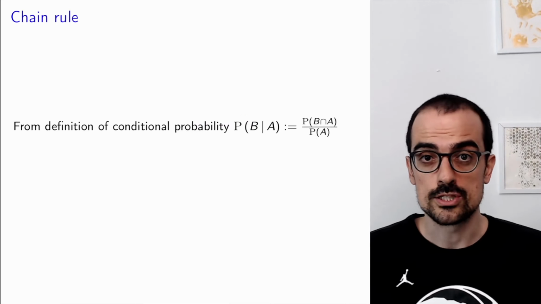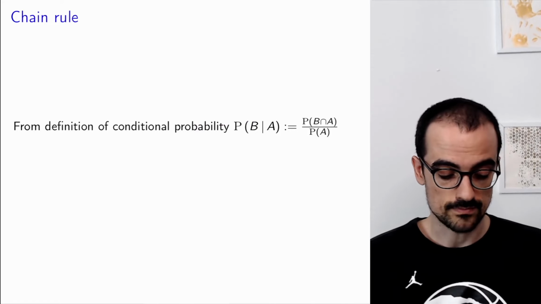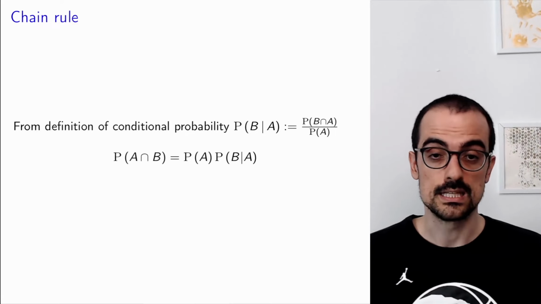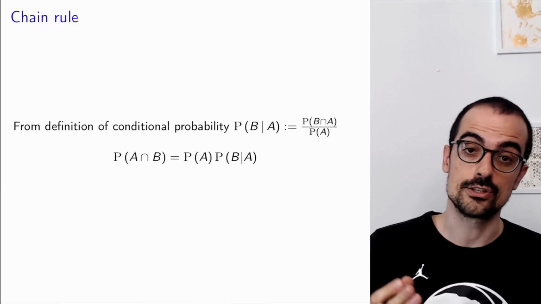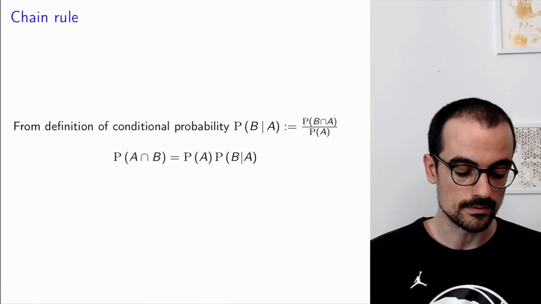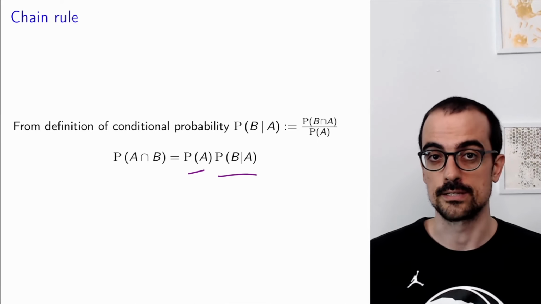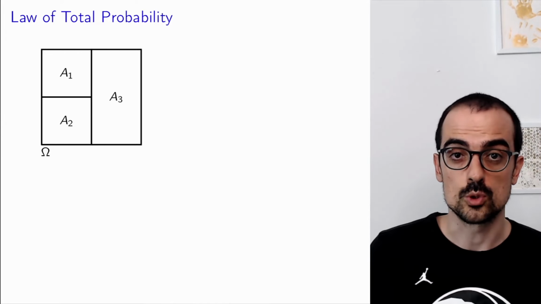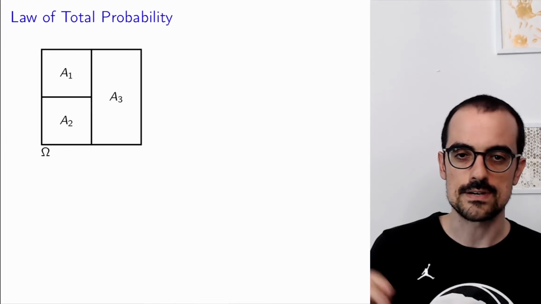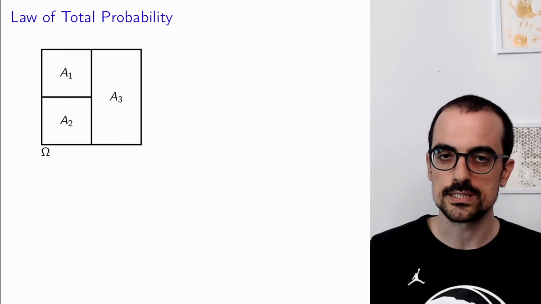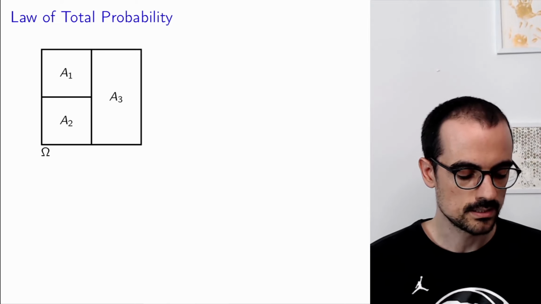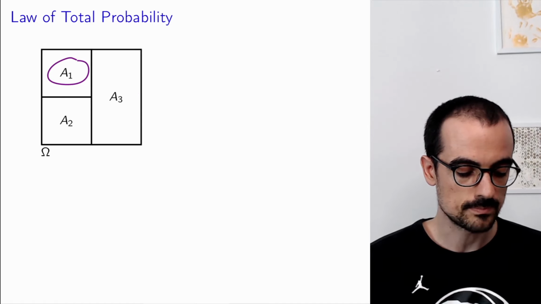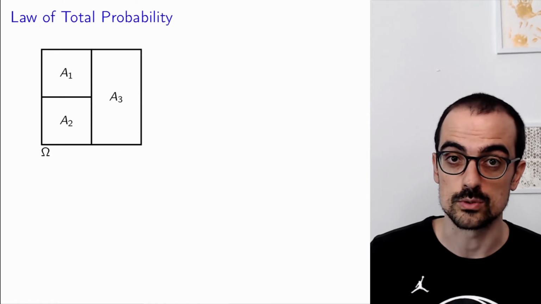An important consequence of the definition of conditional probability, it just follows completely from the definition, is the chain rule, which says that the probability of the intersection between A and B is equal to the probability of A times the conditional probability of B given A. Another important consequence is the law of total probability. Imagine that we have a partition of the sample space. What is a partition? A partition is a group of sets that cover the sample space. Their union is equal to the sample space, and they are disjoint. They don't have any common outcomes.